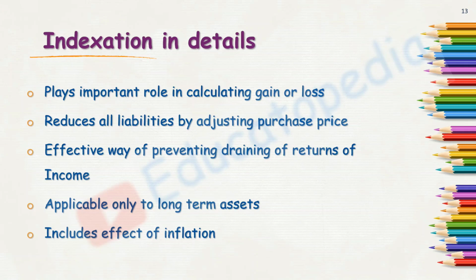An important point to be noted: expenses incurred on transfer cannot be indexed because they are incurred in the year itself when the transfer takes place. So no indexation benefit can be availed in the case of cost of transfer.